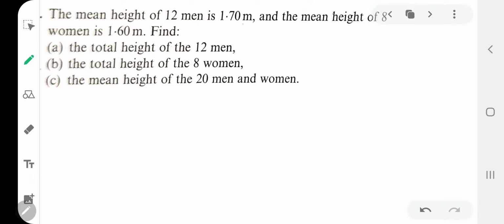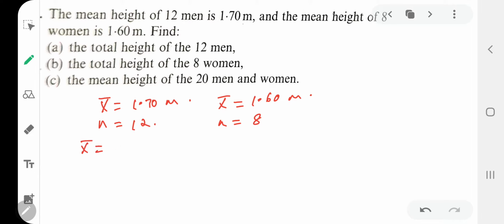Next we have the mean height of 12 men is 1.70. So mean height is given as 1.70 meters for 12 men. So number of observations is 12. And the mean height of 8 women. The number of women is given as 8. Mean is given as 1.60. You have to find the total height of 12 men. Okay, total height, that means you have to find the summation.